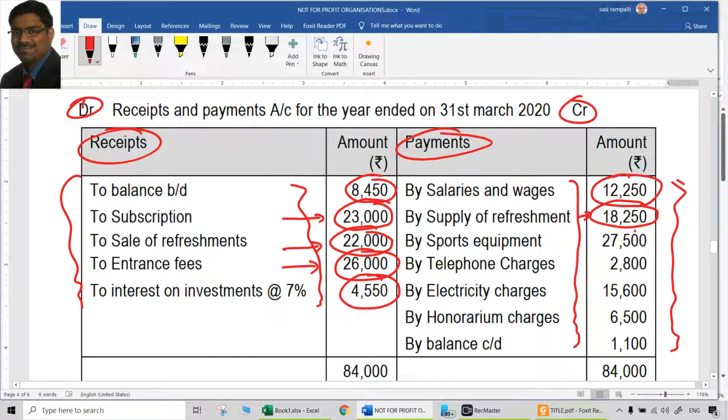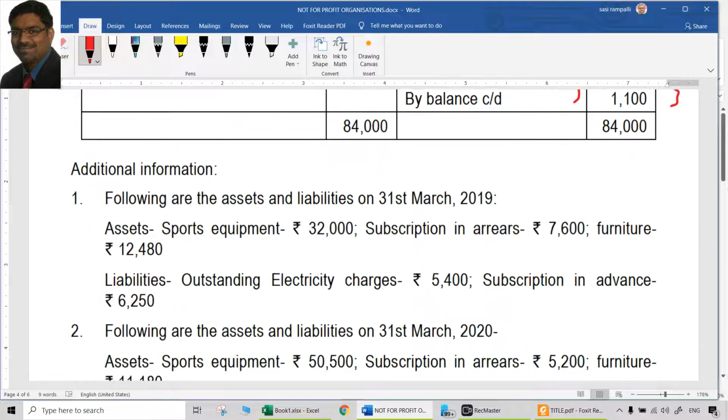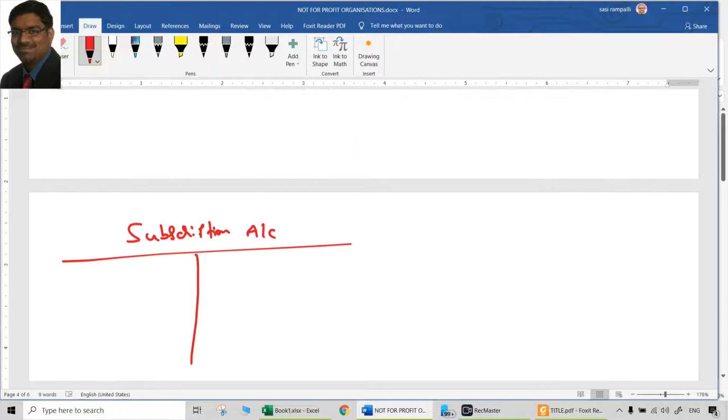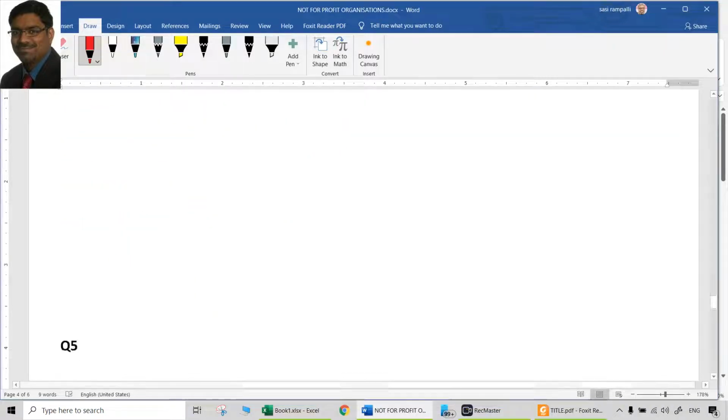Then comes sports equipment. See, sports equipment 27,500 is purchased during the year. We have sports equipment at the beginning, we have sports equipment at the end. All these things are there. So how to tackle that? It is better to have a separate account for it. What happened to our subscriptions here?